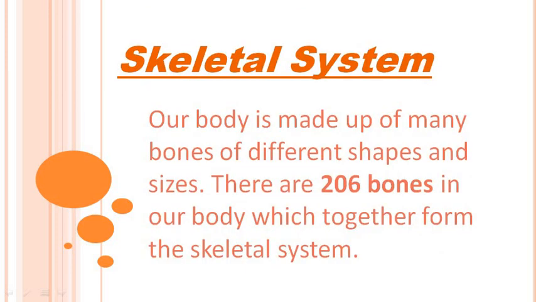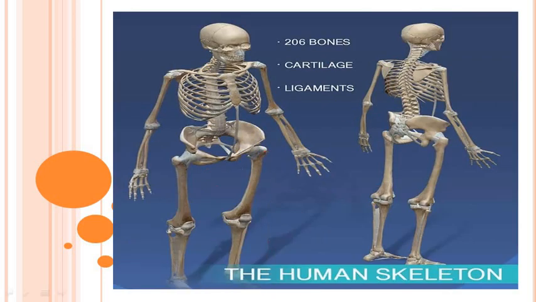Our body is made up of many bones which are of different shapes and sizes. An adult human has 206 bones, and these 206 bones in our body work together to form our skeletal system. This is showing the human skeletal system, and there are 206 bones altogether.